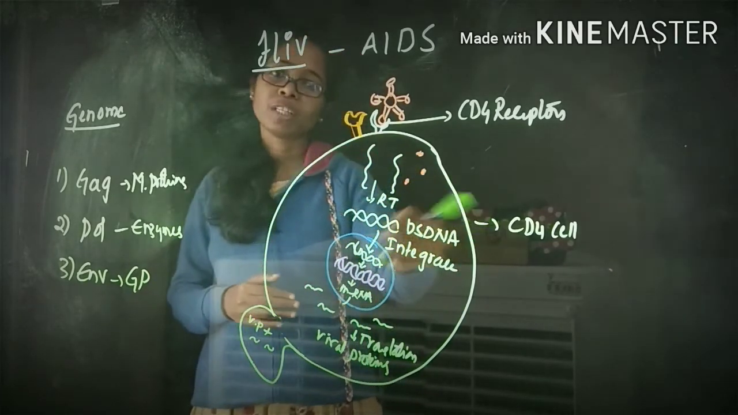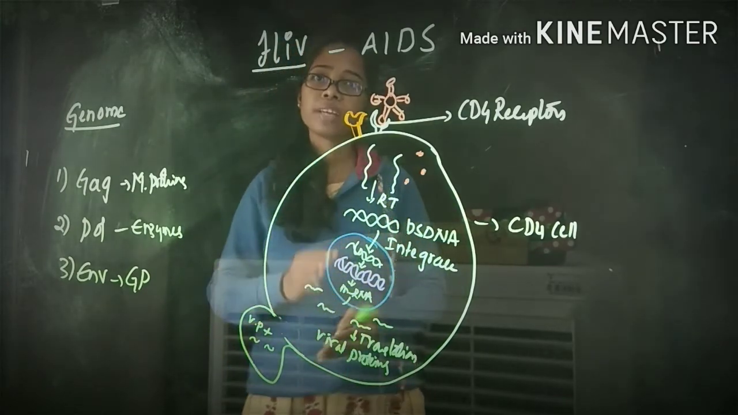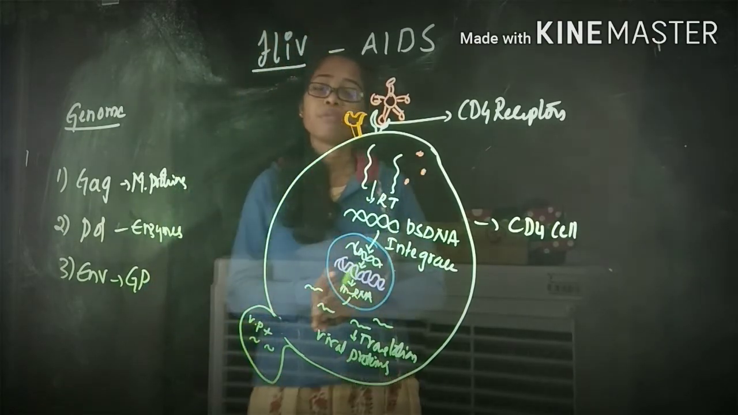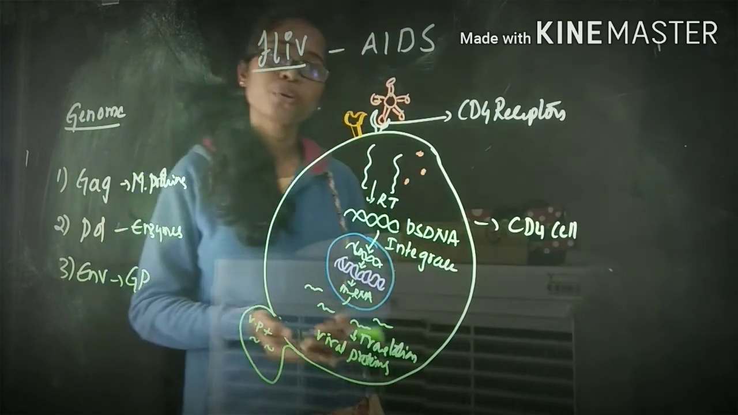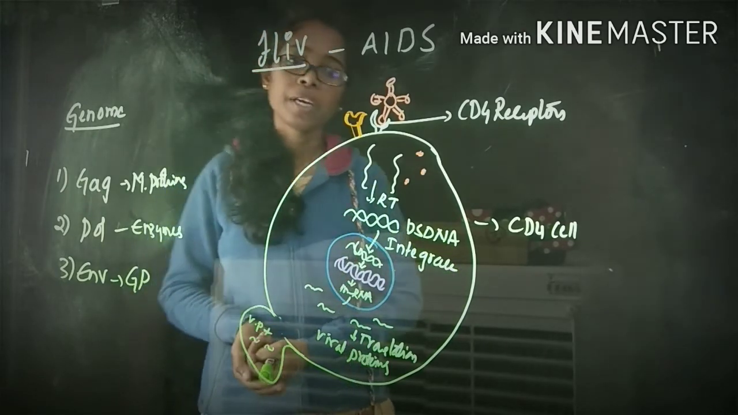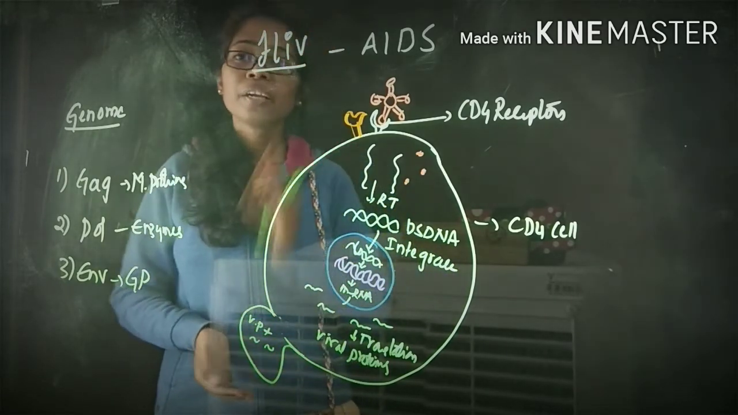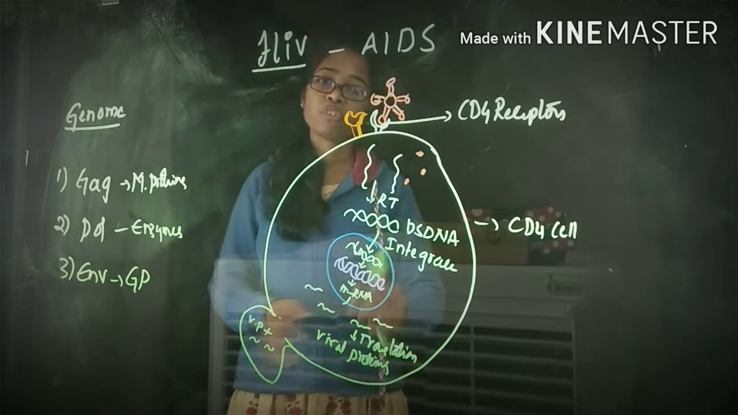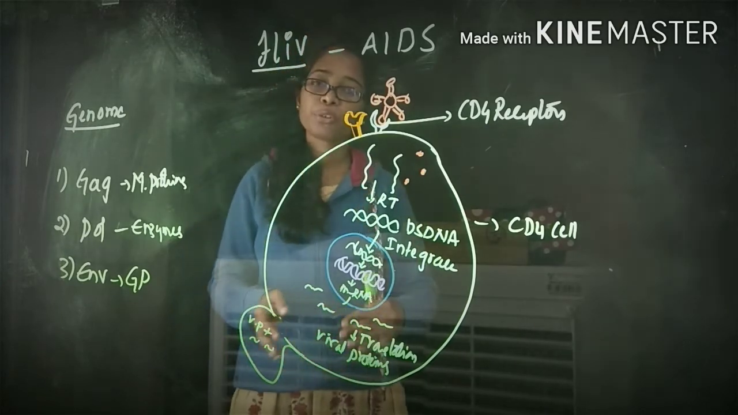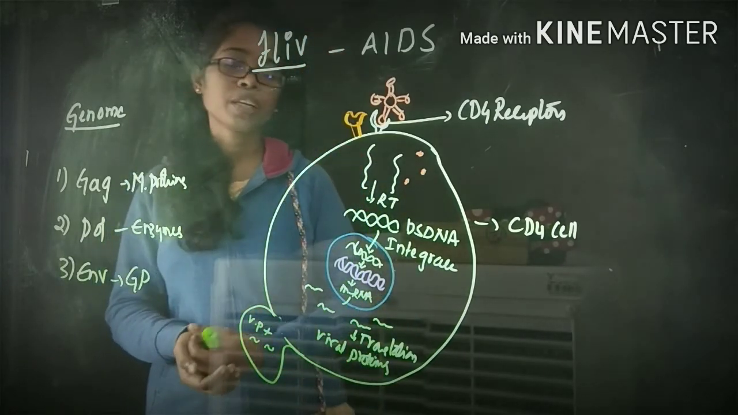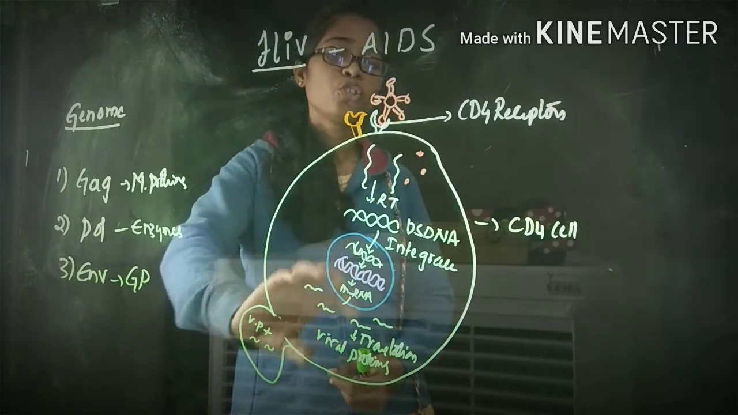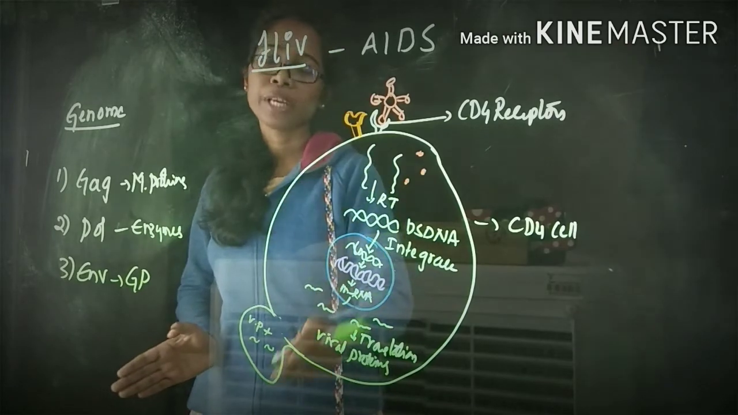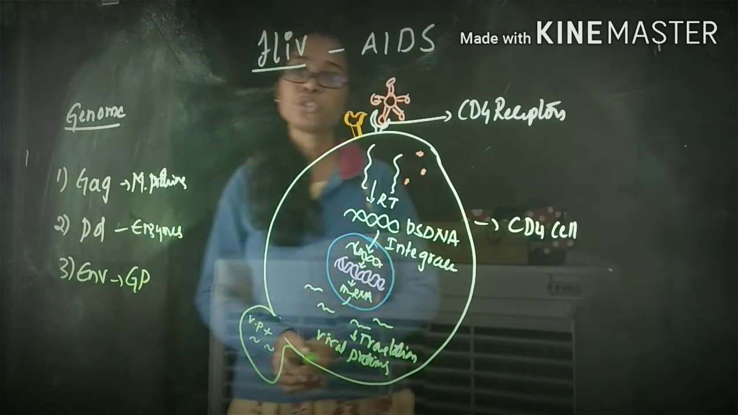That double-stranded DNA, with the help of integrase, is translocated inside the nucleus and integrated with the human genome. Finally, the transcription process takes place, producing mRNA, and this mRNA is released into the cytoplasm, where it undergoes translation, producing viral proteins. These viral proteins and the genome reach the cell membrane, where they form an immature HIV.